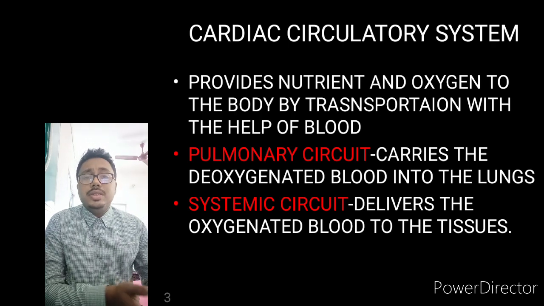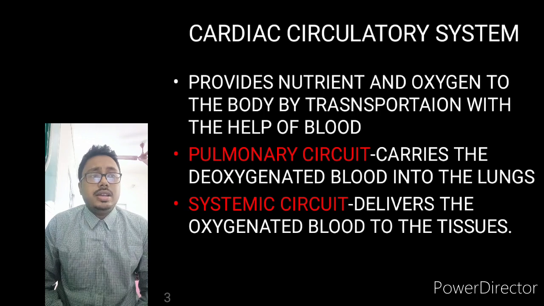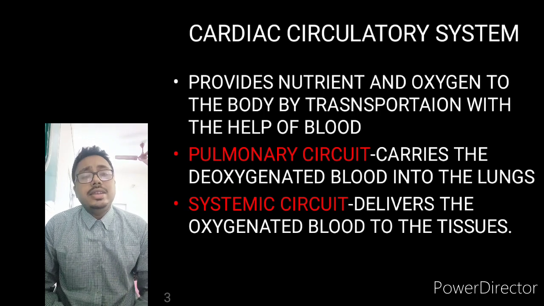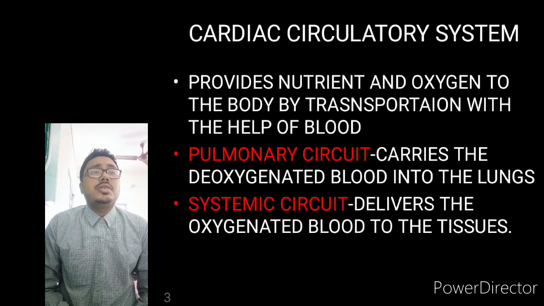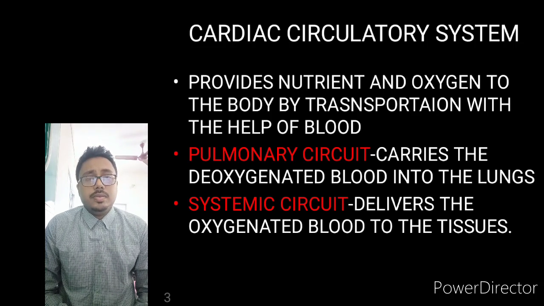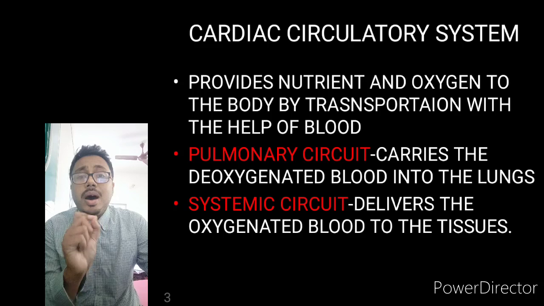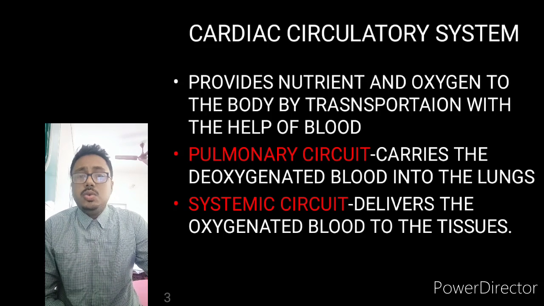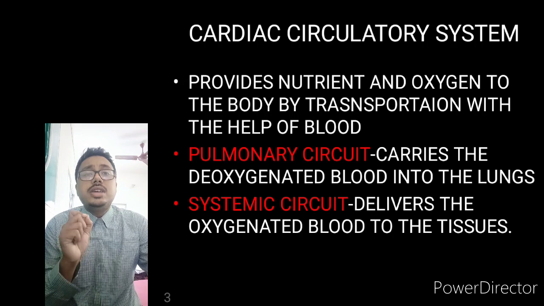We have discussed that we have two cycles, the pulmonary circuit and the systemic circuit. Together they make the cardiac circulatory system. See, in the heart, the blood comes twice. That's why the circulatory system is known as double circulation.